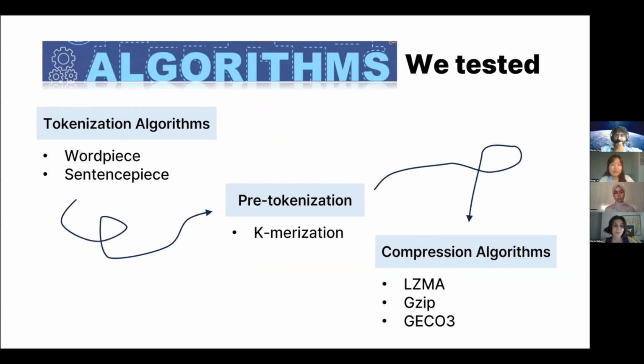We use WordPiece and SentencePiece algorithms for tokenization. But beforehand, we use pre-tokenization to better handle the large genomic data. And after that, we use compression algorithms.